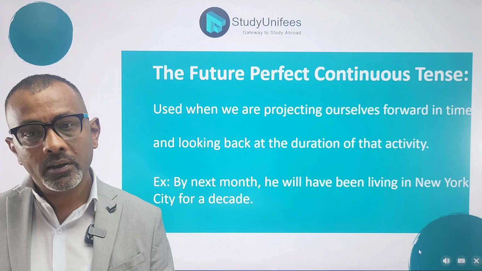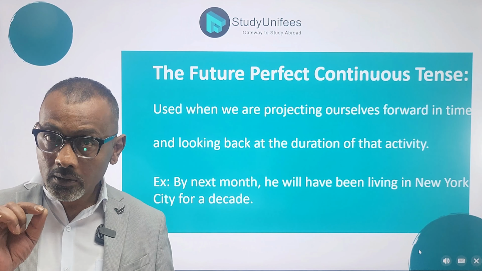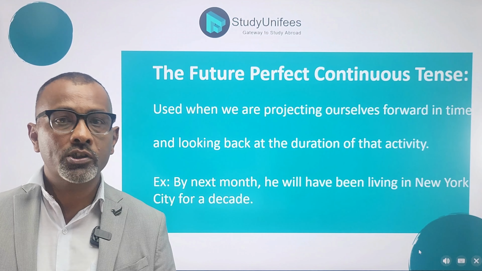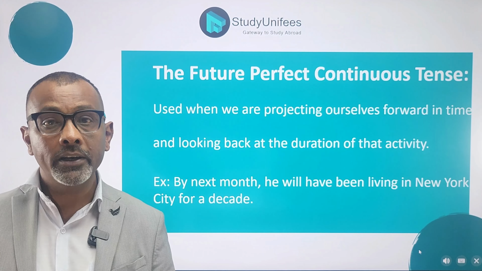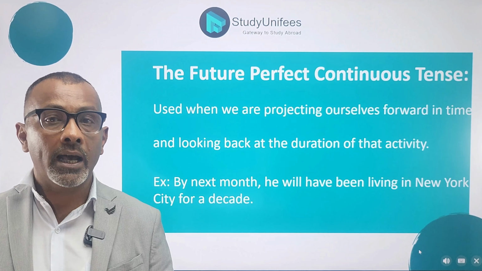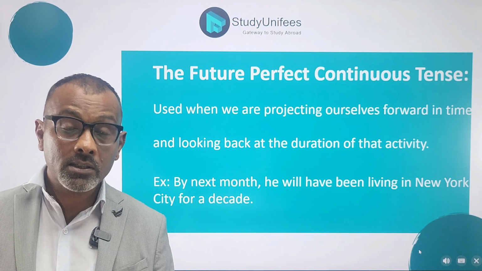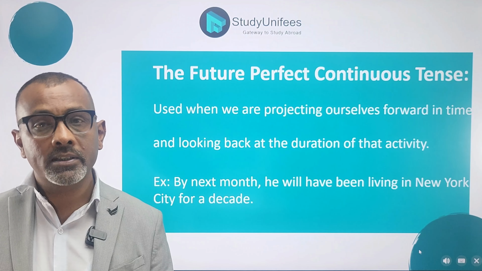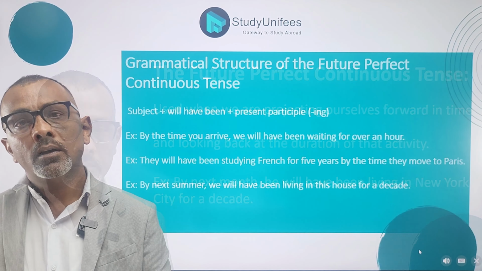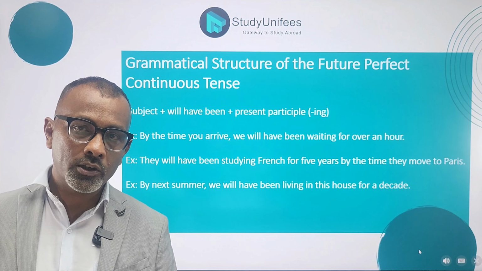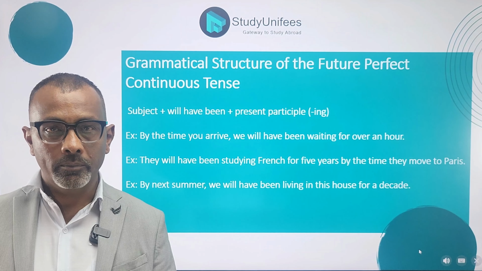By next month, he will have been living in New York City for a decade. So this action, living in New York City, will complete this duration, a decade, that's 10 years, at this particular time in the future, that is next month. Now let's look at some more examples of how this tense is used, and also let's look at its grammatical structure. Firstly, the grammatical structure of this tense is will have been plus the ing verb.